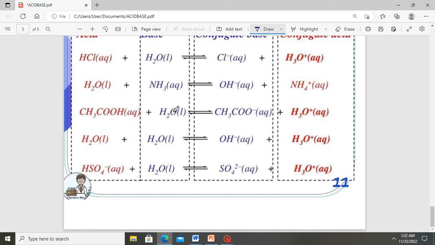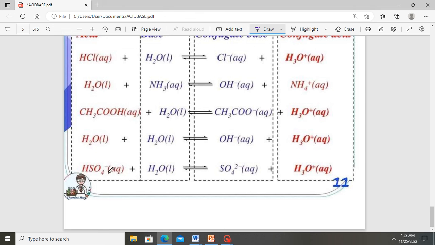Once again, you can have two water molecules interacting with each other. The first water molecule gives a proton to the second one to form a hydronium ion, and the first leaves a hydroxide ion. So the hydroxide ion acts as the conjugate base of the first water, and the hydronium ion is the conjugate acid of the second water.